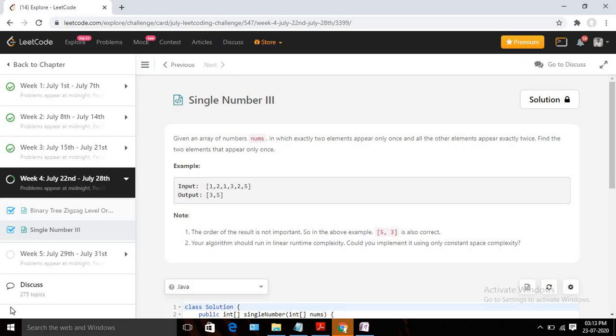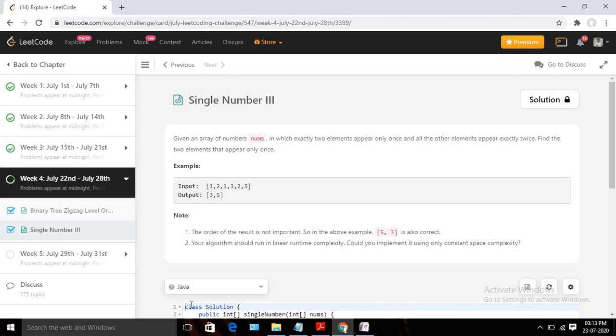At first glance, how can you solve it? There are multiple ways to solve it. At first you can take a very naive approach. We can take one hash map, and in that hash map we can calculate and store the frequency for the corresponding number. Suppose it will be like this.